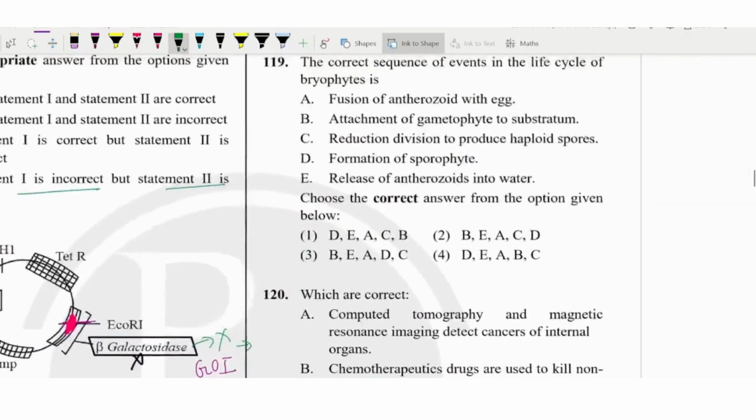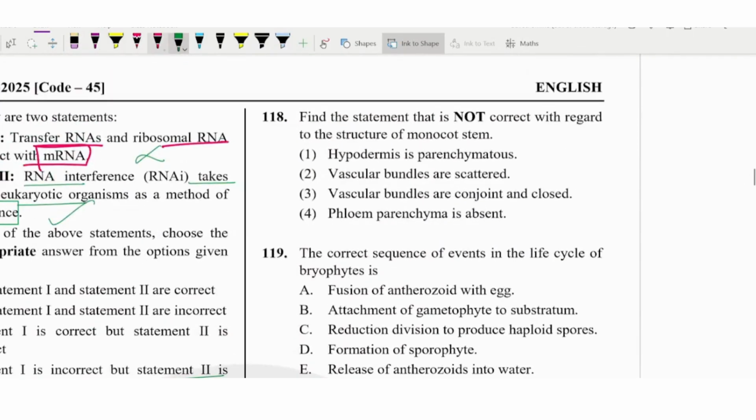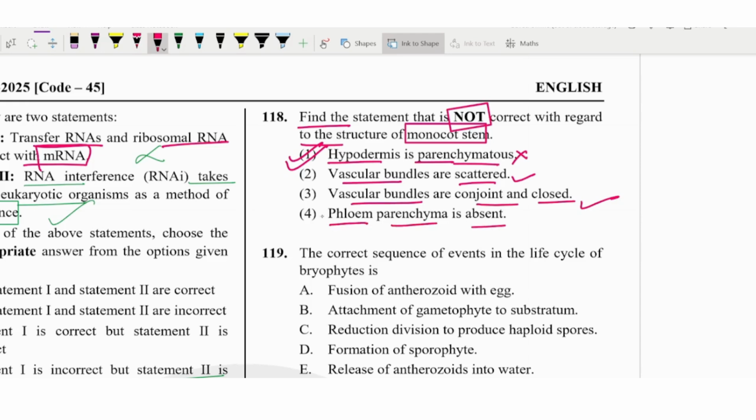Okay, the next is question number 118: find the statement that is not correct with regard to the structure of the monocot stem. For the monocot stem, hypodermis is parenchymatous. That is absolutely incorrect, and it should be our answer. Vascular bundles are scattered, okay. Vascular bundles are conjoined and closed. Phloem parenchyma are absent, that is also correct. So we'll go with this first statement only.